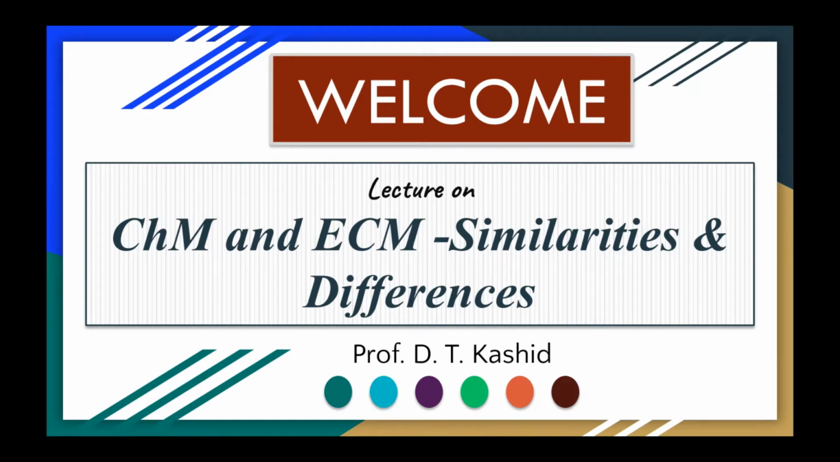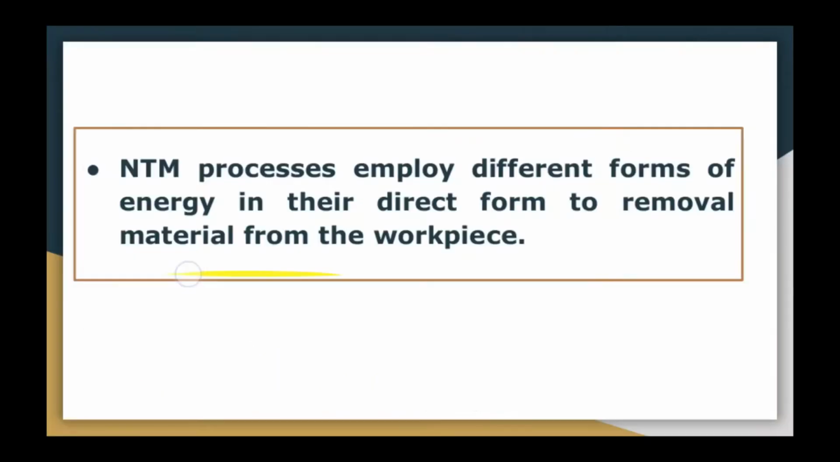Today we are going to discuss the similarities and differences between chemical machining and electrochemical machining. Before going to the differences, I am going to highlight the working principle of both the processes. As we know, non-traditional machining processes employ different forms of energy in their direct form, for what purpose? To remove the material from the workpiece.